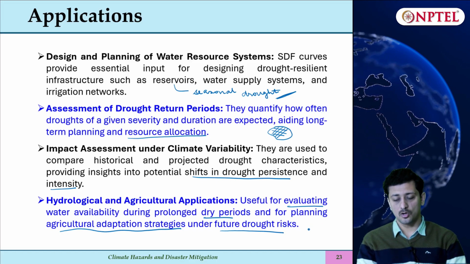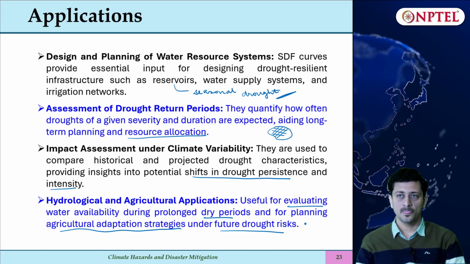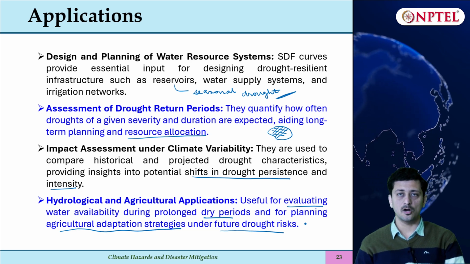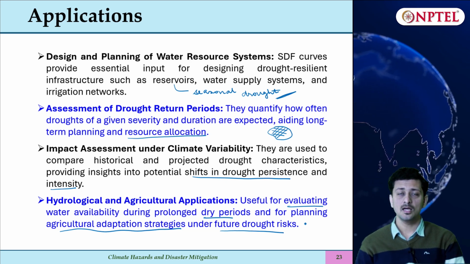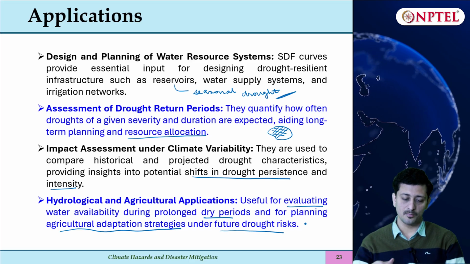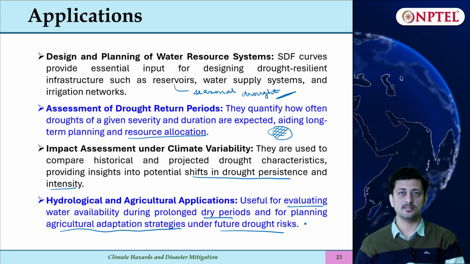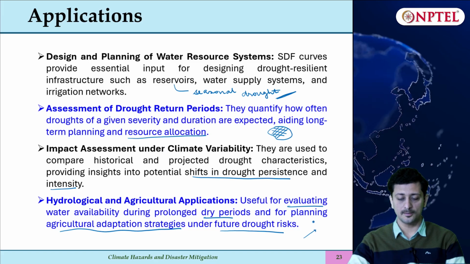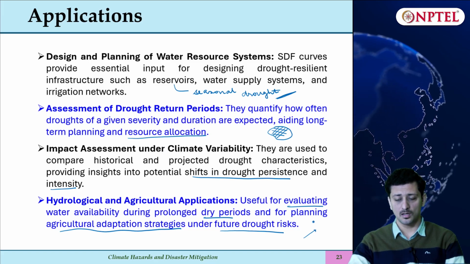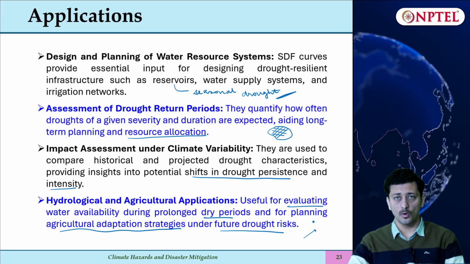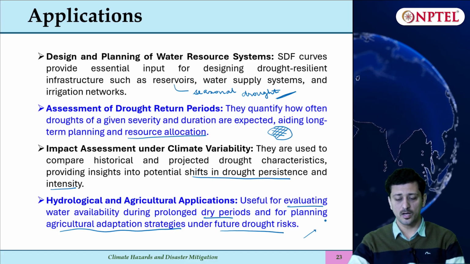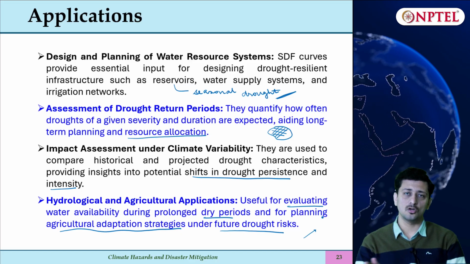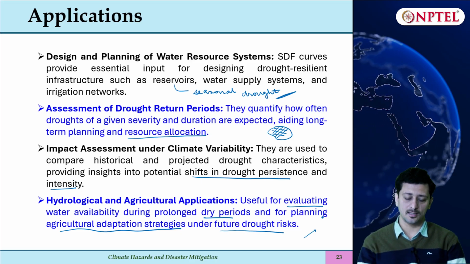So if you know that droughts are getting longer, you can use alternate techniques of irrigation like sprinkler or drip irrigation, which are more water saving rather than flooding, and that can help us lower the drought risk in future, because in certain regions it is very difficult to provide water sources to overcome these issues, and that is why the only solution is that we turn to more adaptive measures rather than